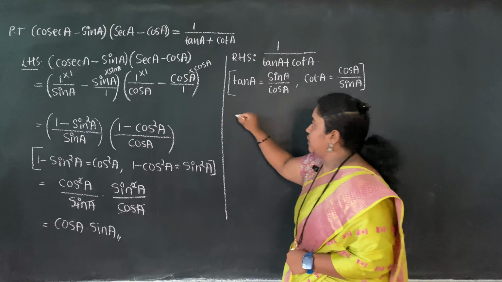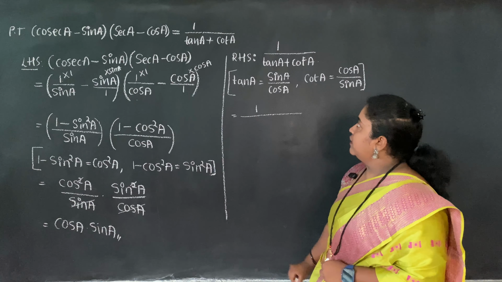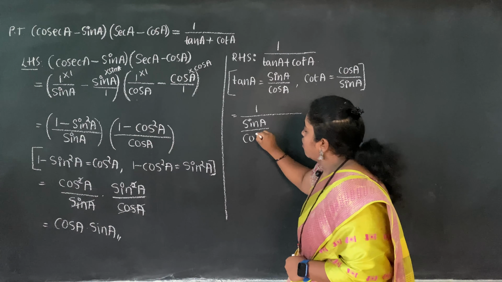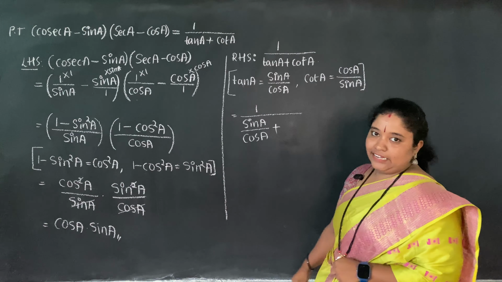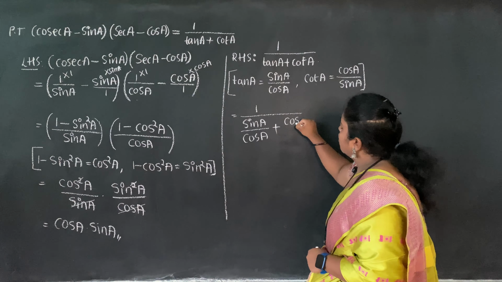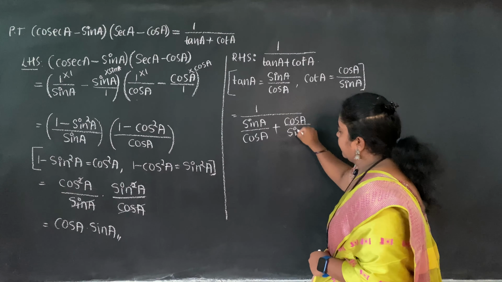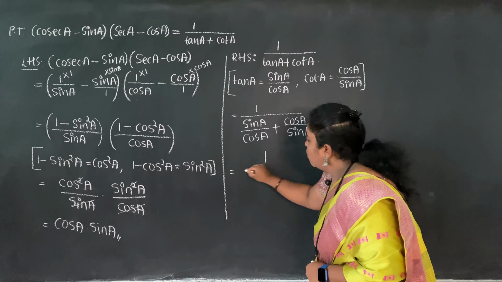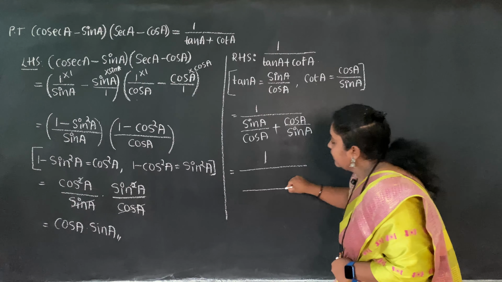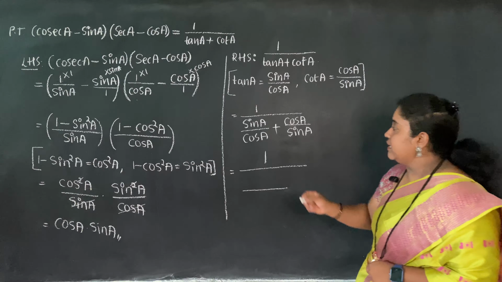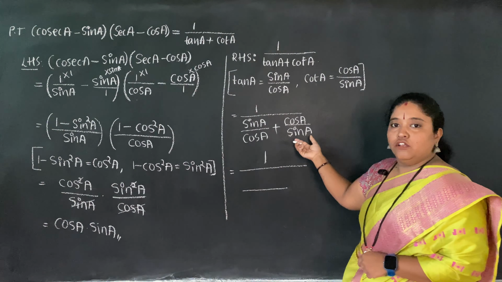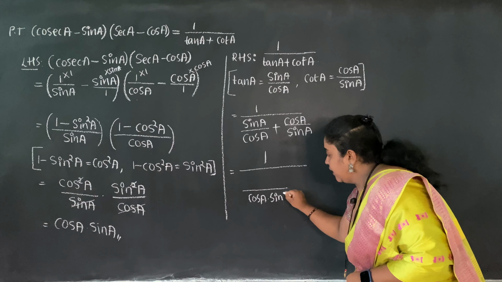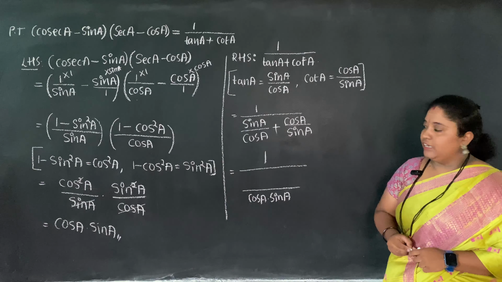Now substitute it. 1 divided by, instead of tan A, I'll be writing sine A divided by cos A, plus instead of cot A, I'll be writing cos A divided by sine A. I hope it is clear. Okay, so now look at the board. 1 divided by, what is there in the LCM part? What can I take as LCM? Here I have cos, here I have sine. So what LCM can I take? Cos A into sine A.